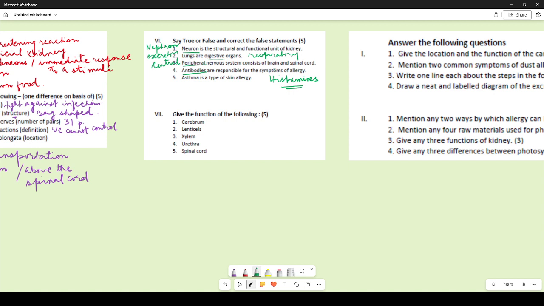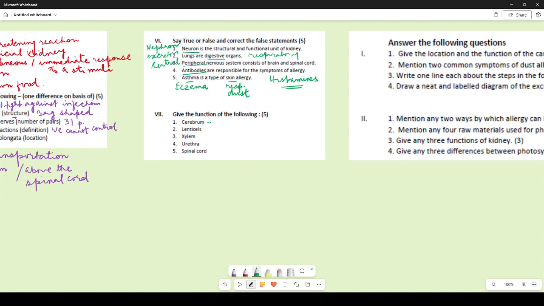Many of you have written allergens are responsible. No, the chemicals which cause allergy, we call them as allergens. So we are talking about the chemicals over here, the histamines, which are responsible for the symptoms of allergy. Asthma is a type of skin allergy. No, asthma is a type of dust allergy, you can write, or some have written eczema is a type of skin allergy. Asthma is a type of respiratory allergy, you could write. Some have written dust allergy. So okay, fine, it makes the meaning clear, so we will give you marks for that. Alright, now let us come to the next question.